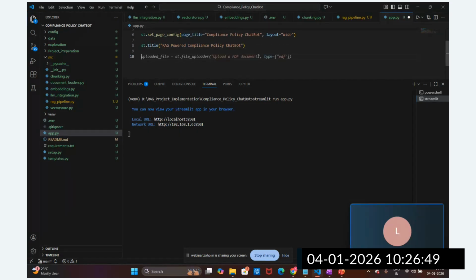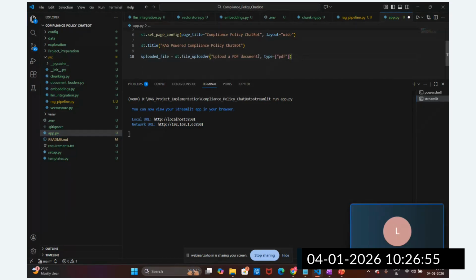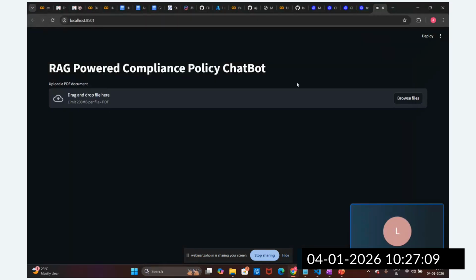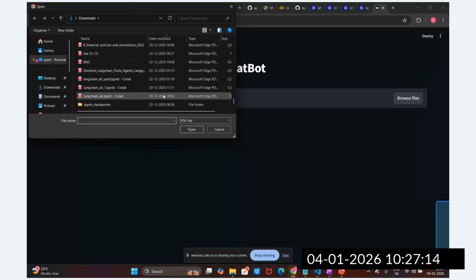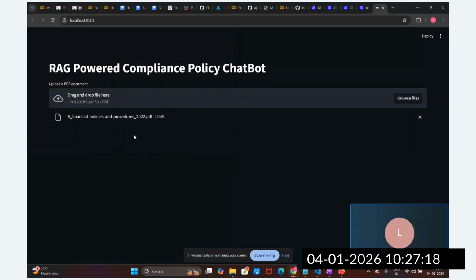So I'm going to provide this option to upload the file, guys. File uploader is the option. We are providing this option so it can upload this file. Uploaded document, I'm going to save here. Now I'm going to rerun here. Now you can see we have provided this option to upload the file. Let's choose this file. This is the file I'm going to upload here. Now you can see this file is uploaded here, guys.